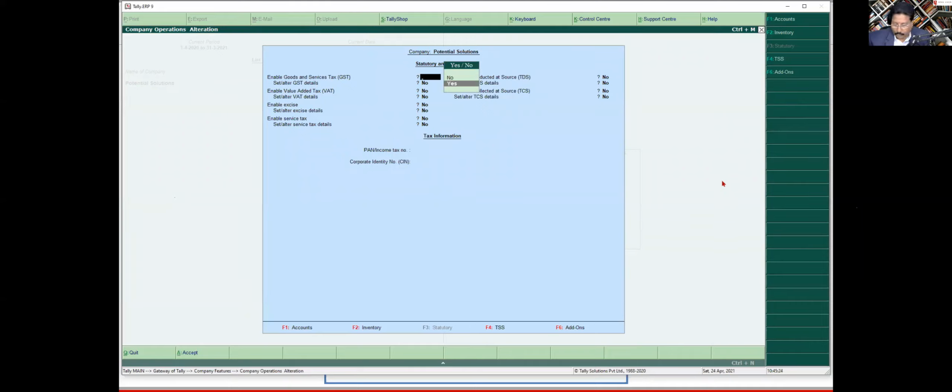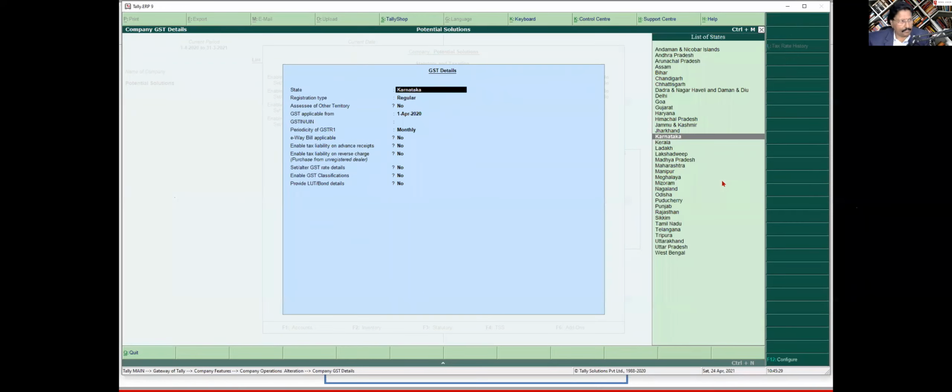It will be no. I'm going to say yes. And then set alter GST detail, I'm going to say yes. Okay. Now this is again very, very important. This is also one of our questions that was shared by Mr. Guru Prasad, which needs to be covered. So again, this configuration is very important, and this is where once you configure this, Tally will automatically have this inbuilt intelligence invoked automatically. So first, now Tally is asking you, what is your state?